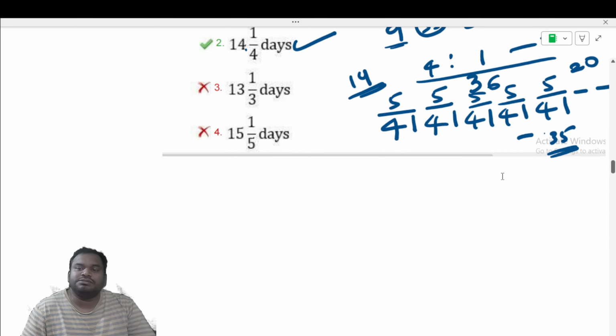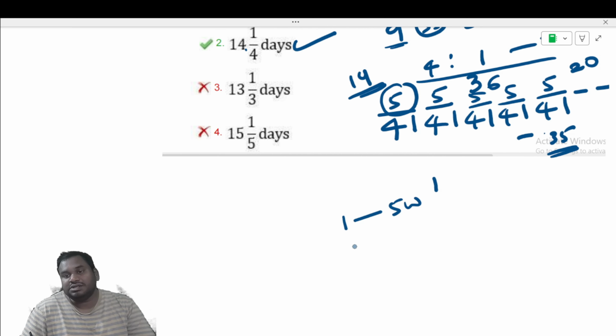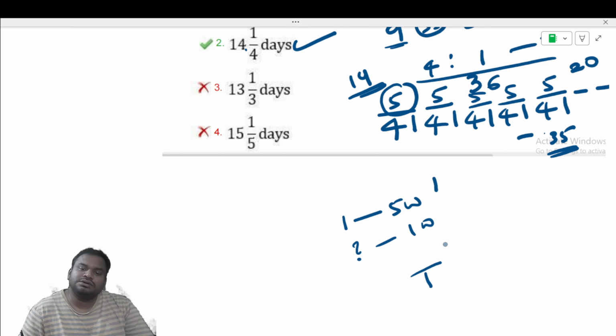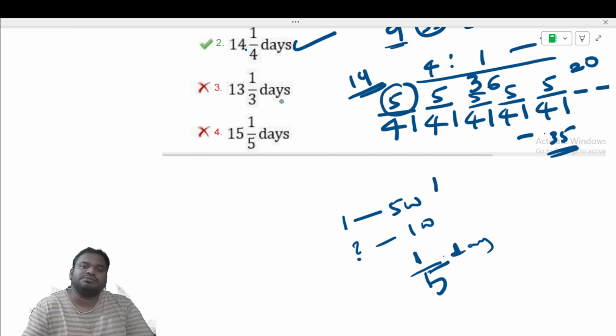Okay, when they're working together, how many works? One more work is pending. So if they work together, they can complete 5 works. So in 1 day, 5 works they can finish. For one work, how many days? So cross multiply, you will get for 1 day, 5 works. So for one work, 1/5 days. So it means 1/5 will become.